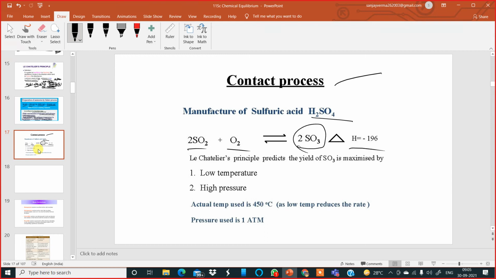According to Le Chatelier's principle, the yield is maximized by maintaining the temperature low and the pressure high. The actual temperature used is 450 degrees Celsius, as low temperature reduces the rate, and the pressure used is 1 atmosphere. So for the maximum yield, you have to maintain the temperature low and pressure high. Then you will get a good yield of sulfuric acid at the end.